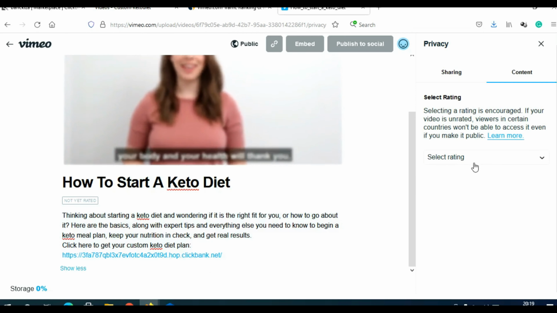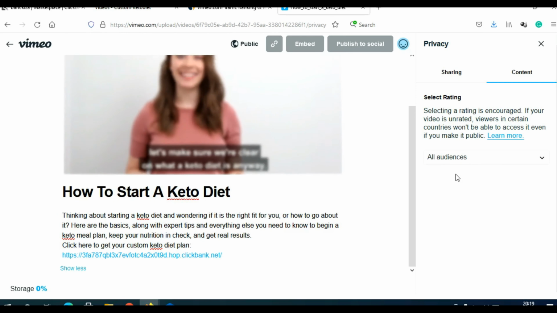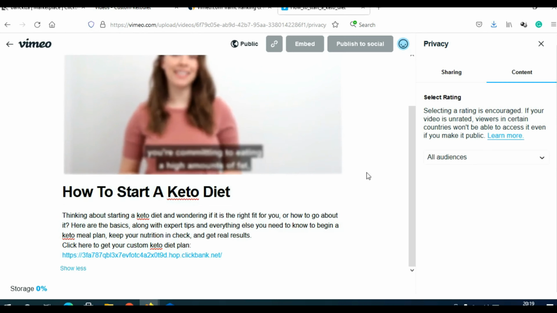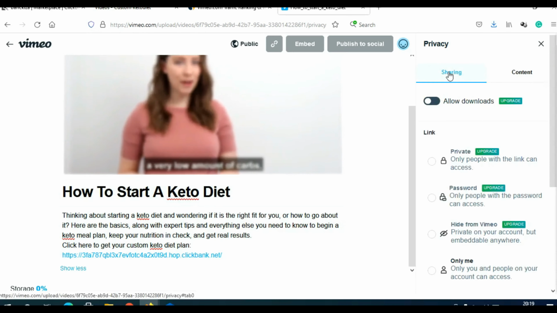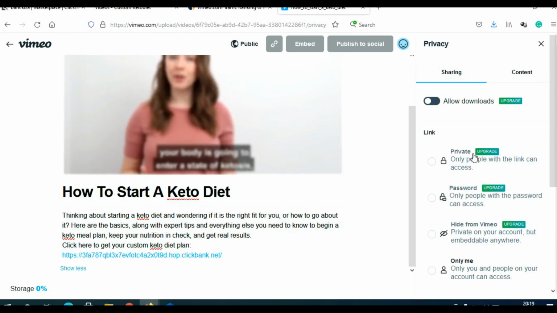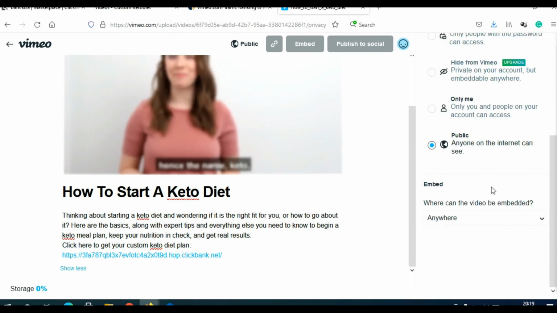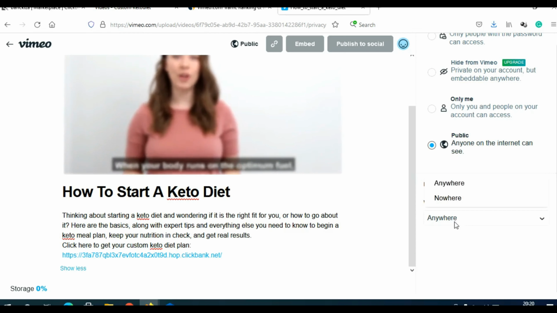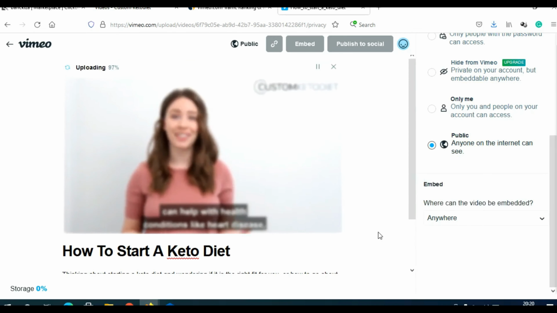And here on the right side you need to choose rating, so I will click here and I will click all audience, because this is suitable for all audience. And when you click here on sharing, you can choose sharing, and actually anybody can see this and anybody can download this. That is why I have chosen here public, and you need to choose public as well. And here you can choose embed. Anybody can embed this video. You need to allow that in order to make people promote your video if they want to, in order to get even more traffic, even more views to your video.